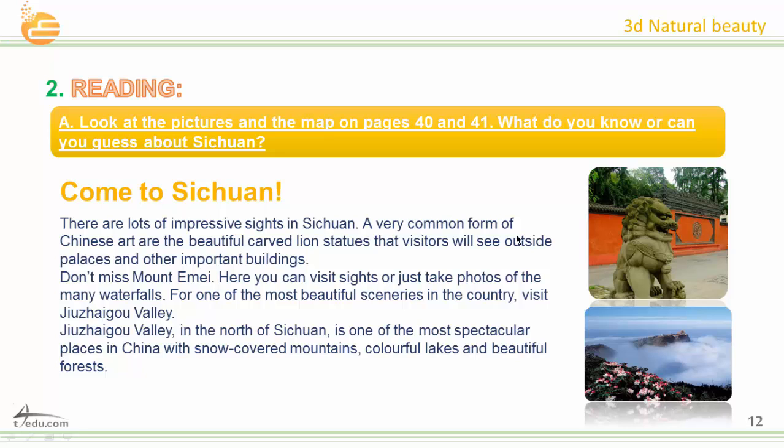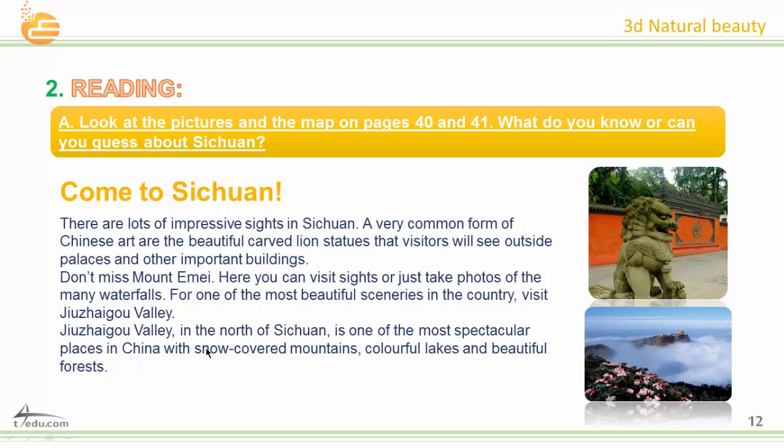A very common form of Chinese art are the beautiful carved lion statues that visitors will see outside palaces and other important buildings. Don't miss Mount Emei. Here you can visit sites or just take photos of the many waterfalls. For one of the most beautiful sceneries in the country, visit Jiuzhaigou Valley. Jiuzhaigou Valley in the north of Sichuan is one of the most spectacular places in China, with snow-covered mountains, colorful